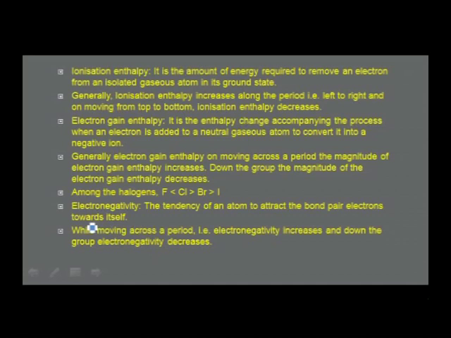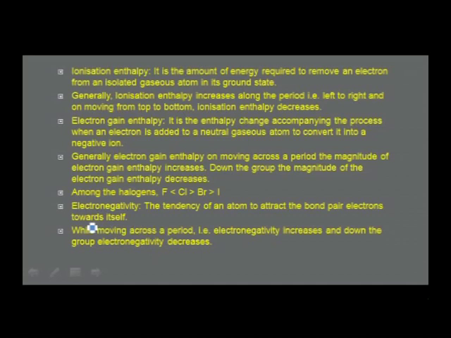I am specifying the word magnitude because the magnitude is more for that with a negative sign. So, instead of getting confused, understand that across a period the magnitude of electron gain enthalpy increases, and down the group the magnitude of electron gain enthalpy decreases. Among the halogens, how does this electron gain enthalpy vary?